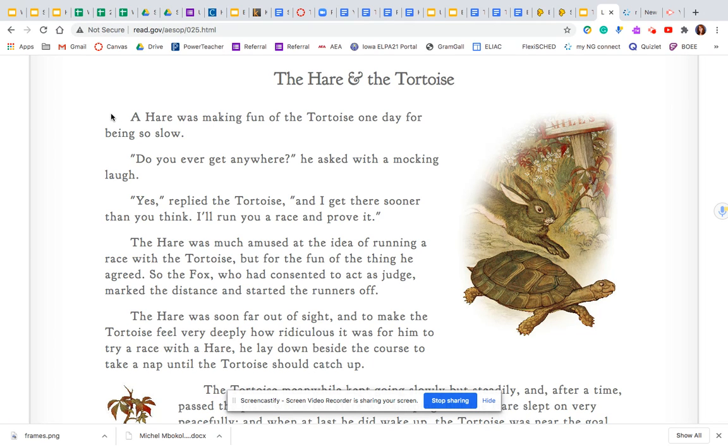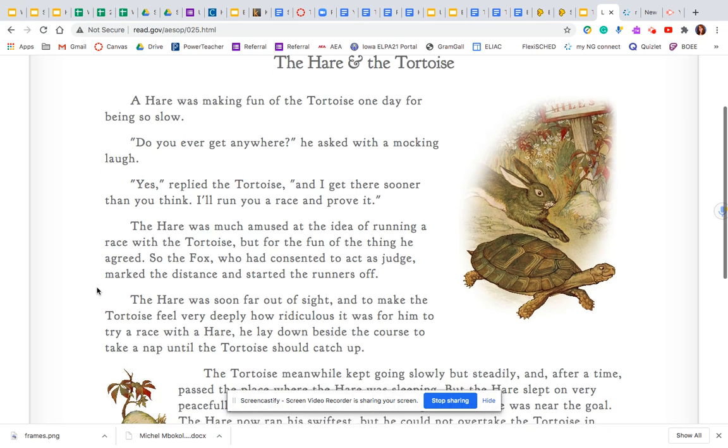A hare was making fun of the tortoise one day for being so slow. "Do you ever get anywhere?" he asked with a mocking laugh. "Yes," replied the tortoise, "and I get there sooner than you think. I'll run you a race and prove it." The hare was much amused at the idea of running a race with the tortoise, but for the fun of the thing he agreed. So the fox, who had consented to act as judge, marked the distance and started the runners off.